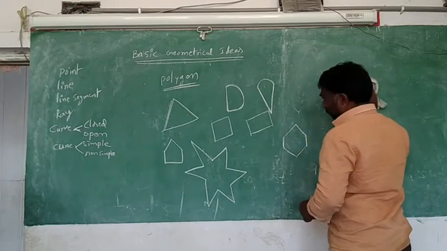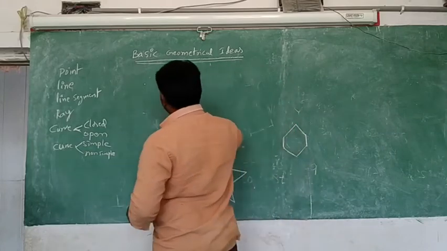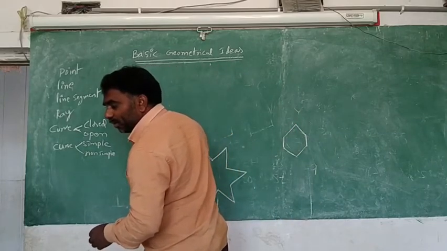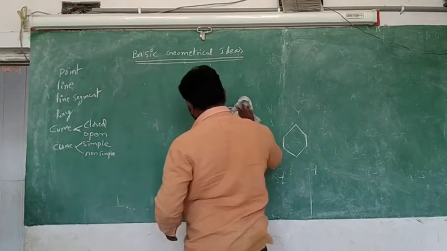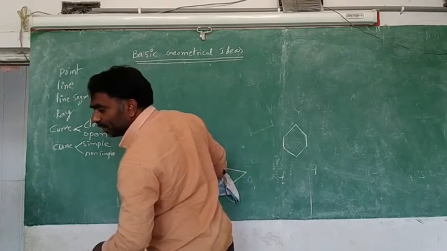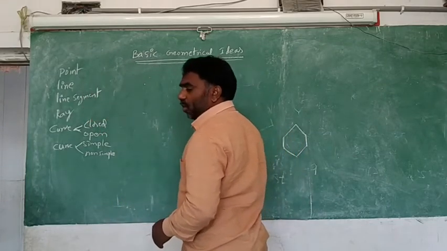First one. Very good, the first one is a polygon. Second one? The second one is not a polygon. Now the last one. Second is also a polygon. Which page is it? Page number 51, sir. Page number 51, just at the bottom.